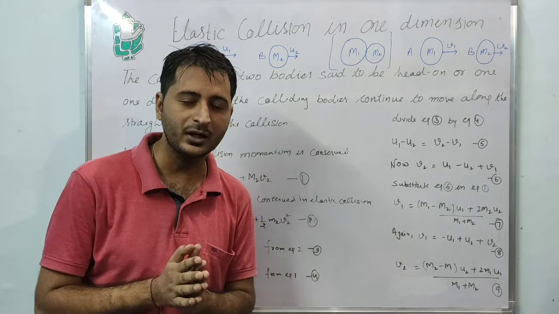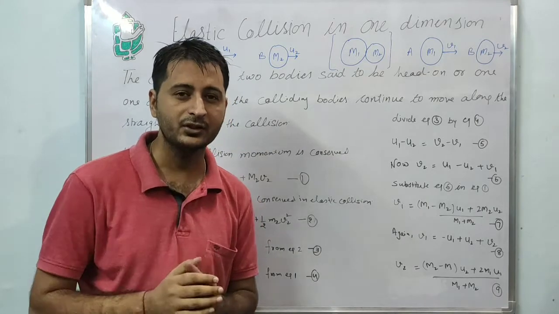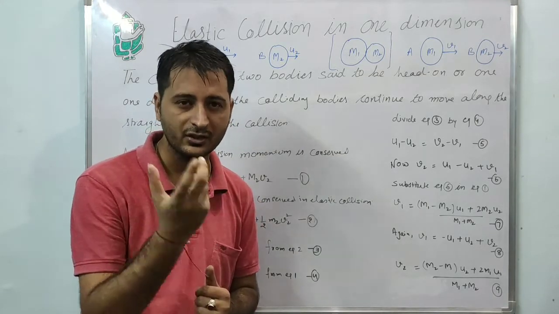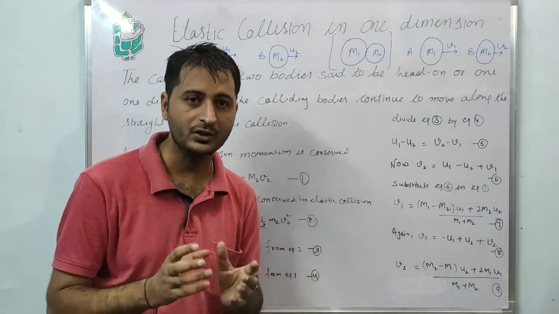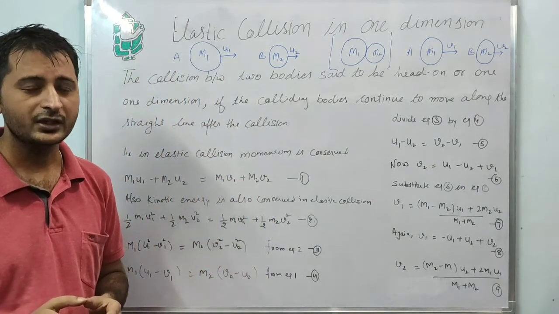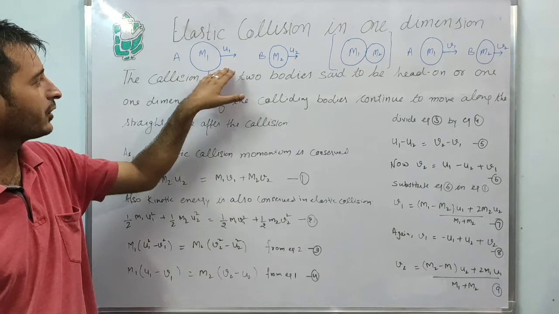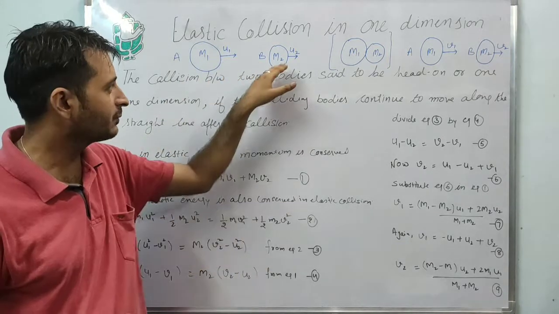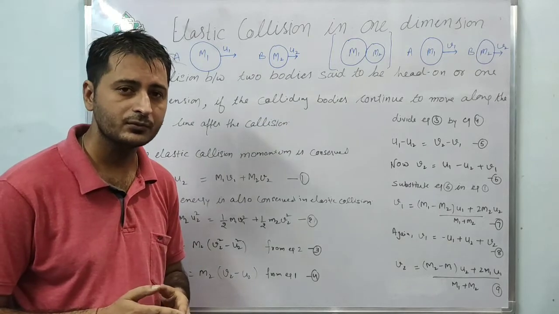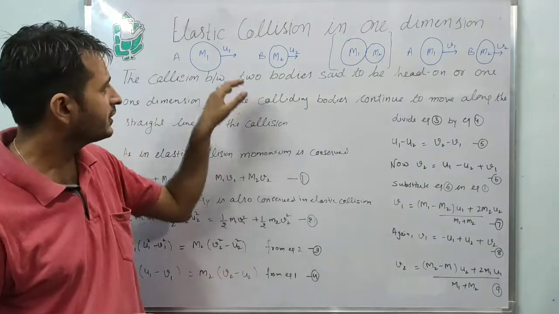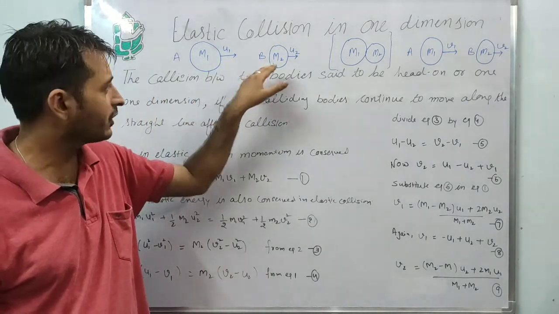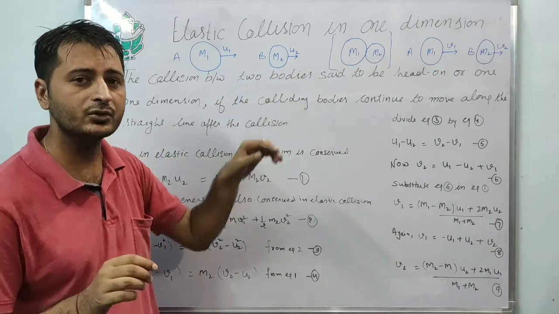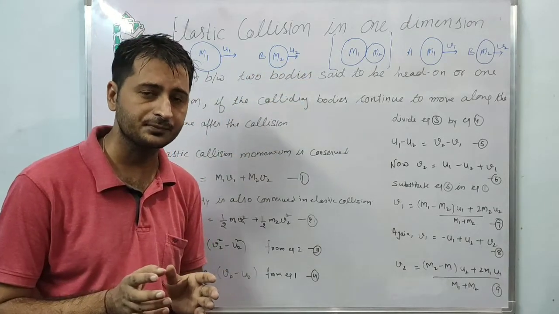Before starting the derivation, take some basic requirements. Consider there are two bodies, body A and body B. The first body has mass m1, the second body has mass m2. The velocity of body A is u1, the velocity of body B is u2, called the initial velocities.